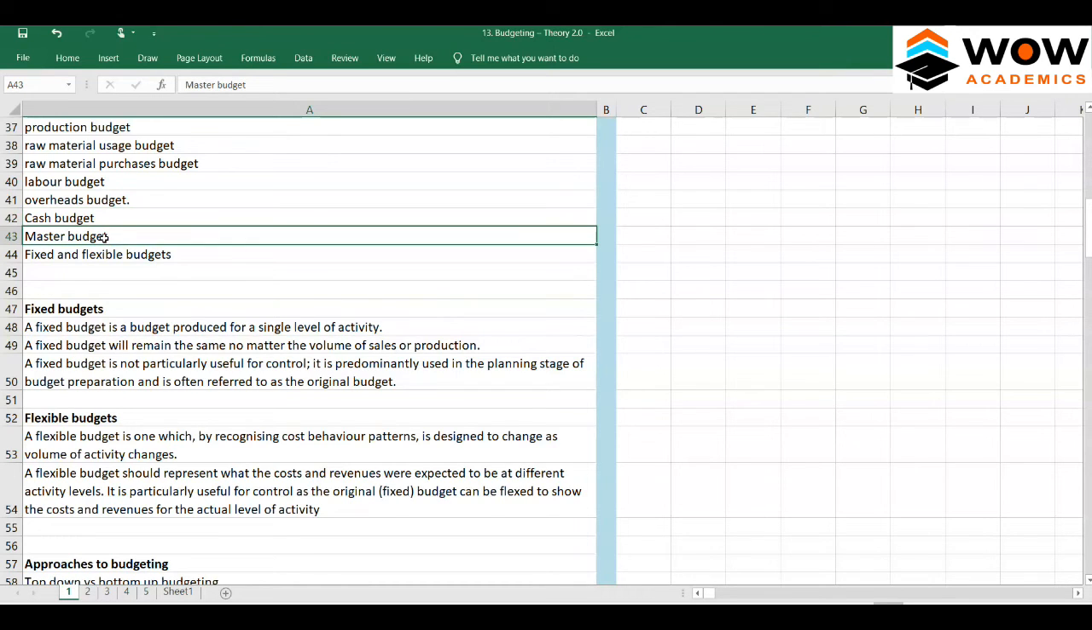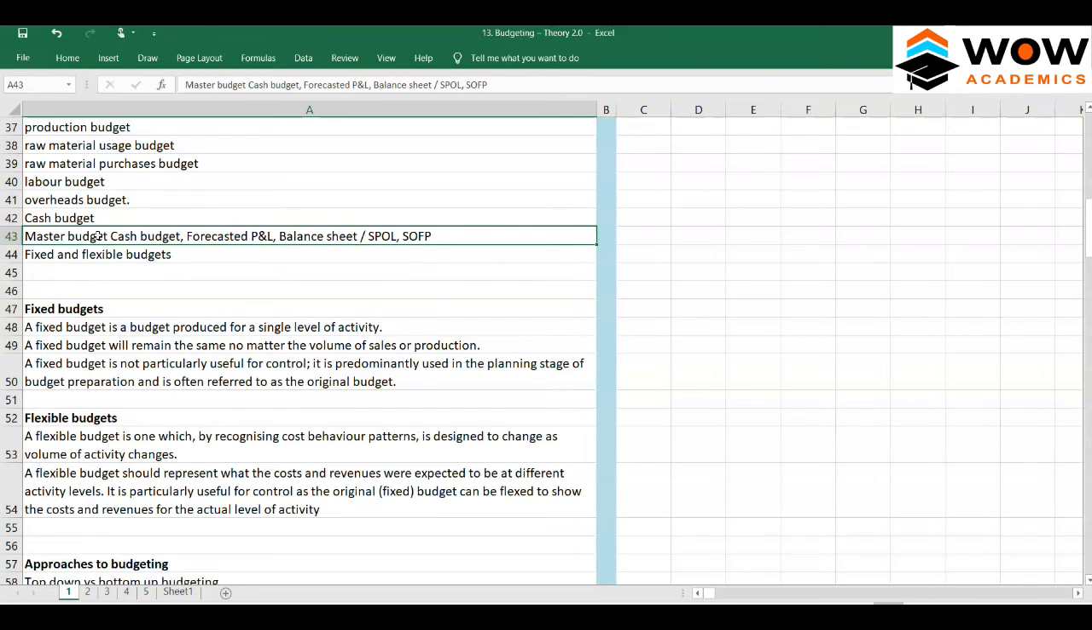Master budget is the preparation of a cash budget and also a forecasted P&L and balance sheet. We can call it a forecasted SOPL and forecasted SOFP. I can say it in those terms also. So that's about the master budget here.